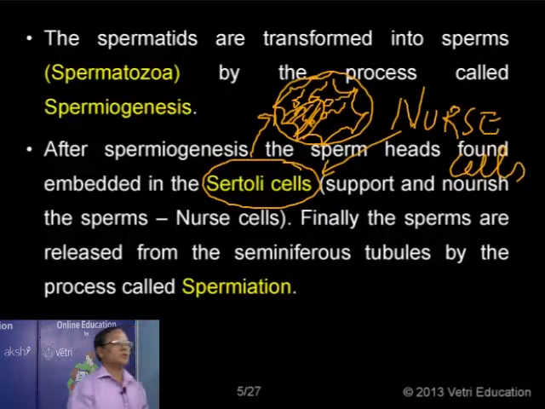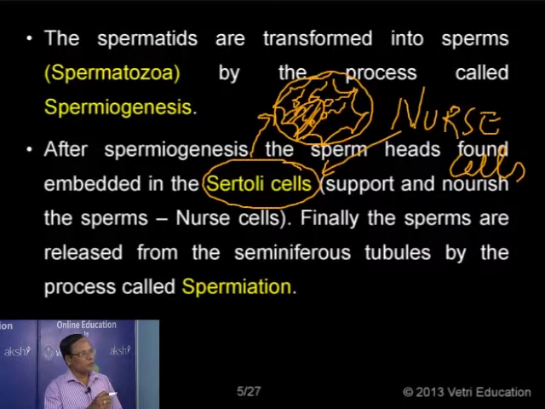The sertoli cells are called nurse cells because their main function is providing nourishment to the developing spermatozoa. Not only do they provide nourishment, but they also protect and support the spermatids during their development.